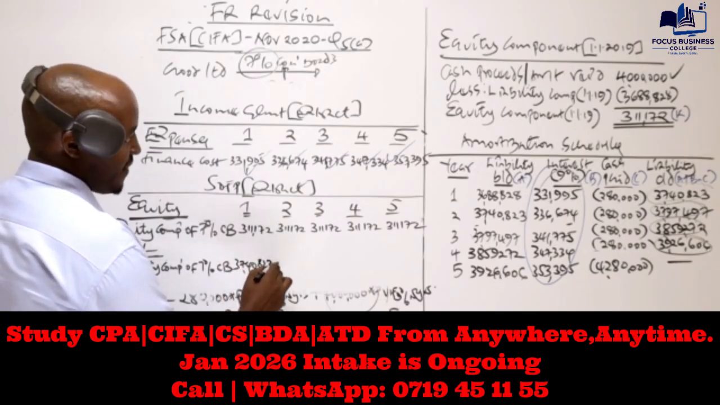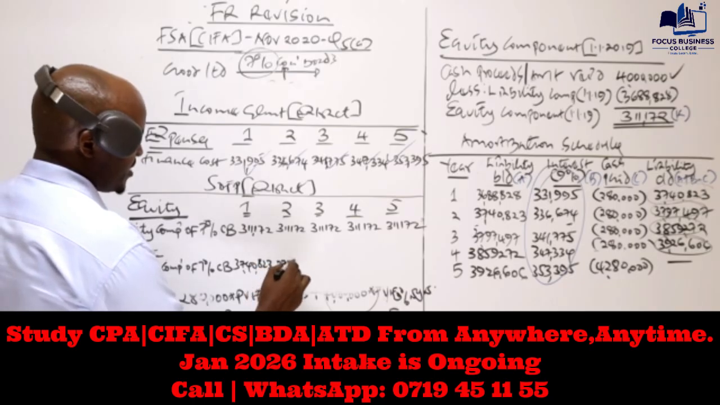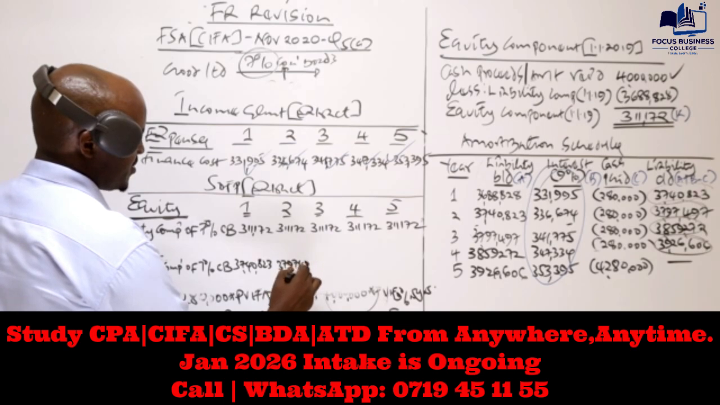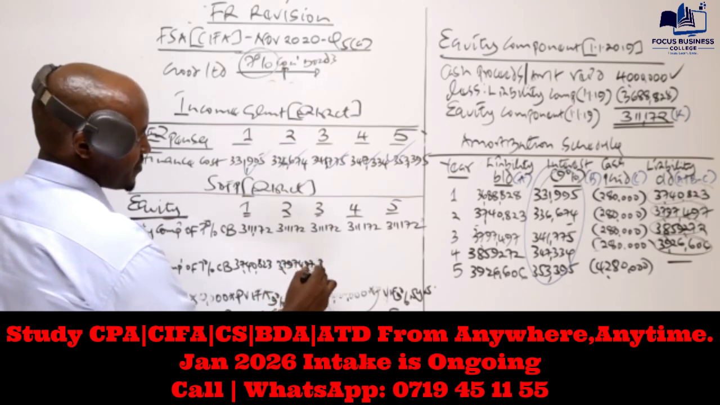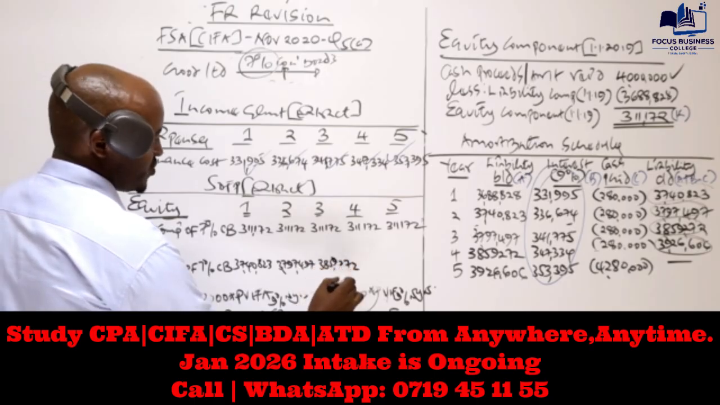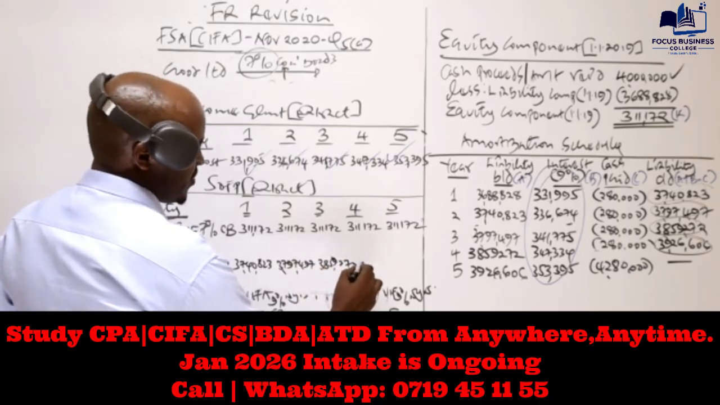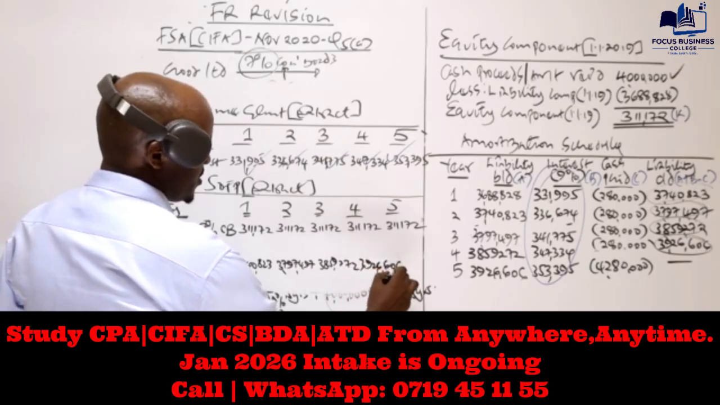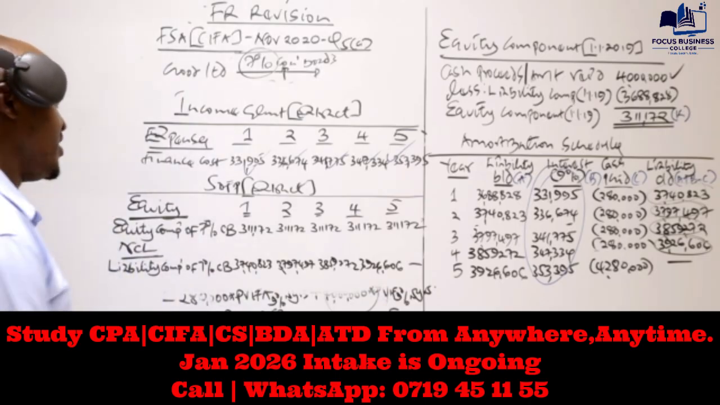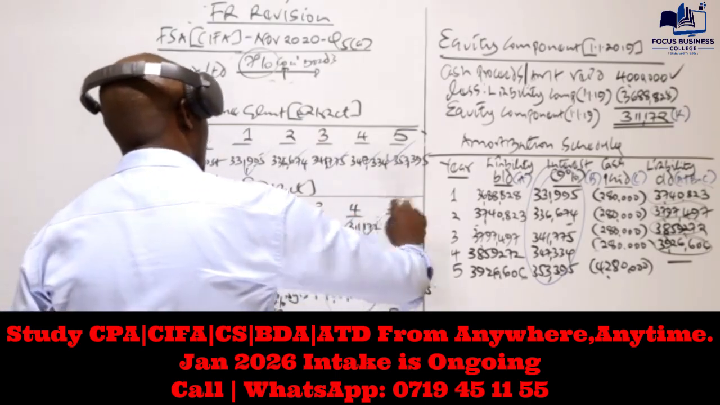At the end of year 1 it is 3,740,823. Year 2 is 3,779,497. Year 3 is 3,859,272. Year 4 is 3,926,606. And basically year 5 is 0. So basically this is what should earn you the marks.